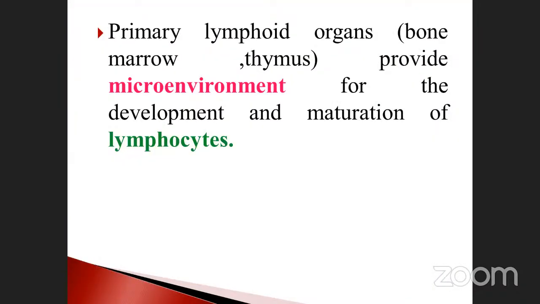Okay, so go to the next one. Primary lymphoid organs, bone marrow and thymus, provide a microenvironment. Note it down. This is very, very important for the development and maturation of the lymphocytes. Microenvironment, what is it? It will not produce a large amount. It will produce a very small amount only. That's why they have given us a microenvironment. Okay. Go to the next one.